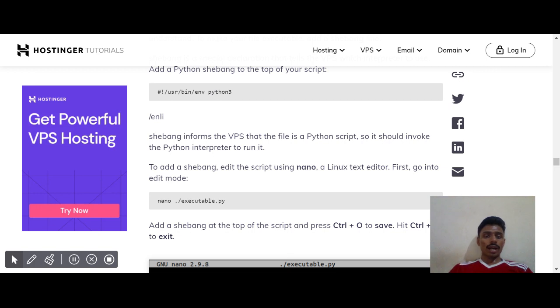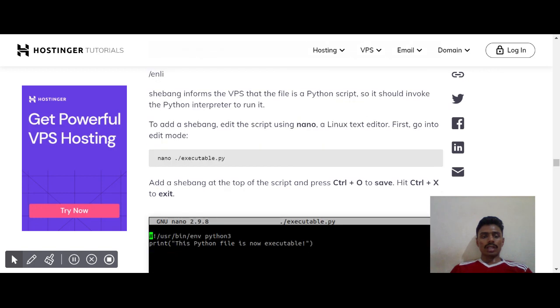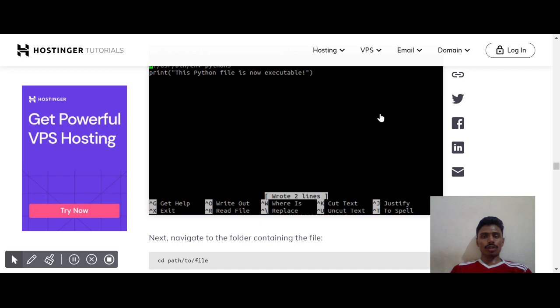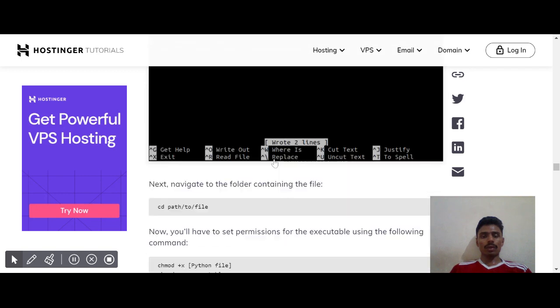To add a shebang, edit the script using nano, a Linux text editor. First, go into the edit mode: nano ./executable.py. Add a shebang on the top of the script and press Ctrl plus O to save. Hit Ctrl plus X to exit. That's how it will look like. This is the interface that will appear.